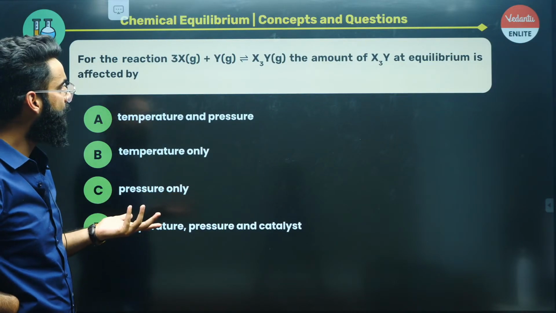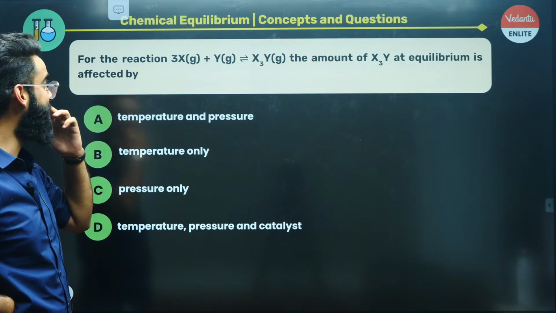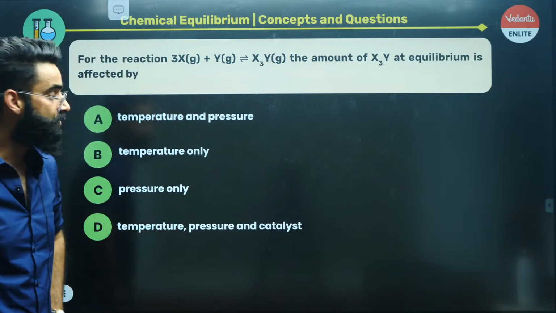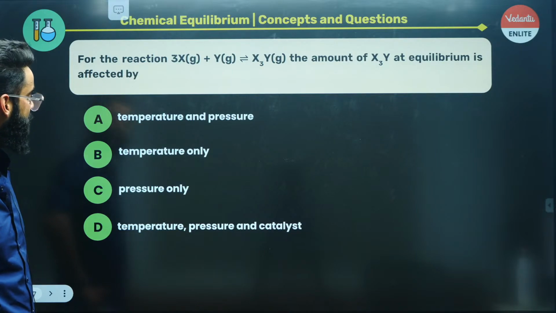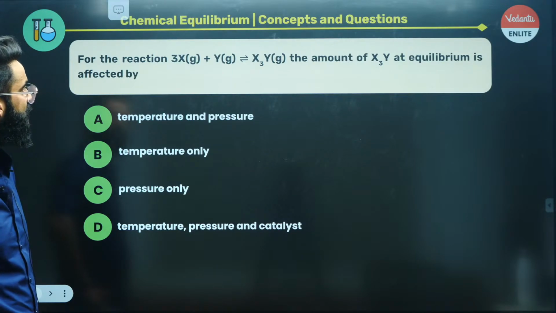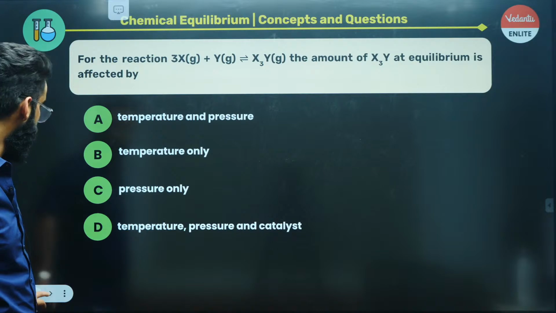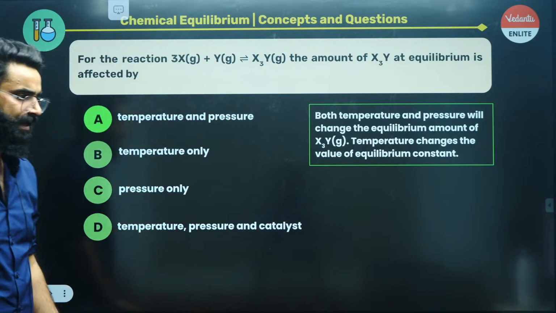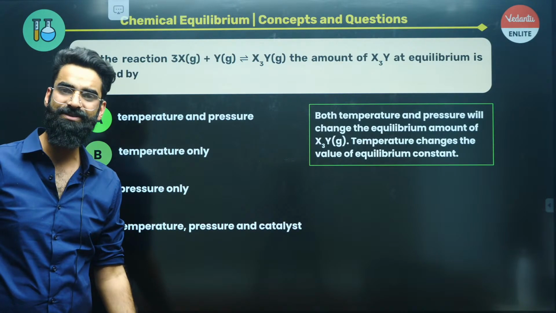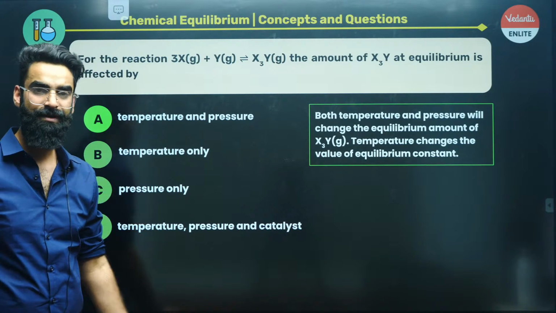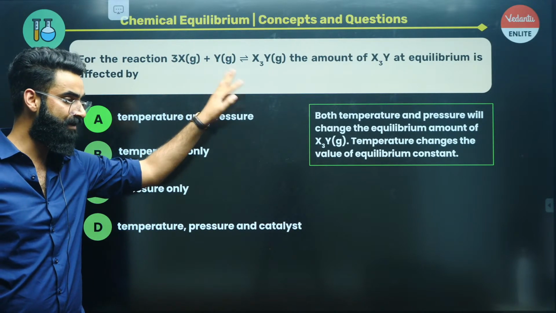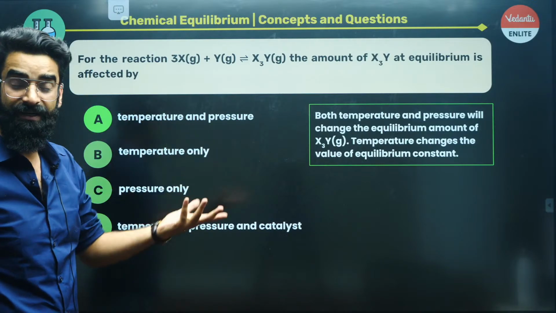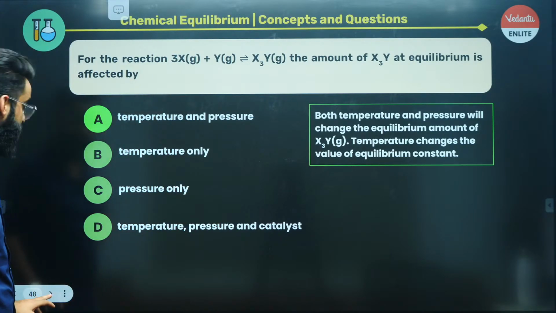And similarly, depending on whether the reaction is endothermic or exothermic, equilibrium will also shift on changing the temperature. So basically, equilibrium is affected by changing temperature as well as pressure, right? So option A must be the answer. Yes, option A is the answer, right? The equilibrium constant gets affected when temperature is changed. And at the same time, since the moles on the reactant and product sides are different, definitely on changing the pressure, equilibrium will be affected.